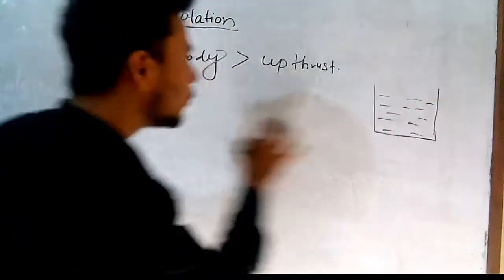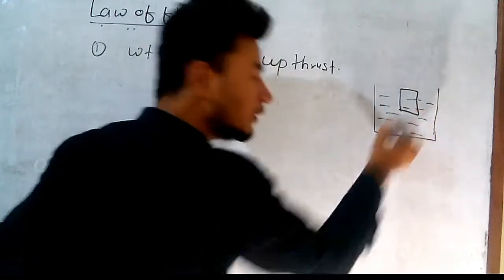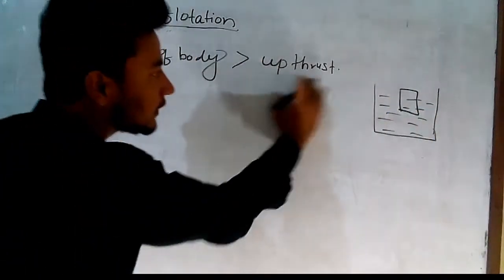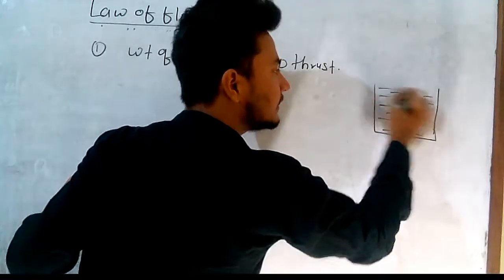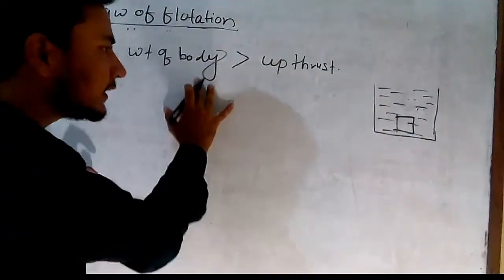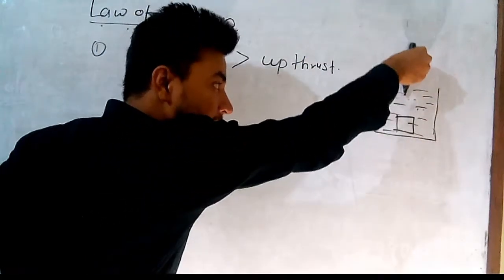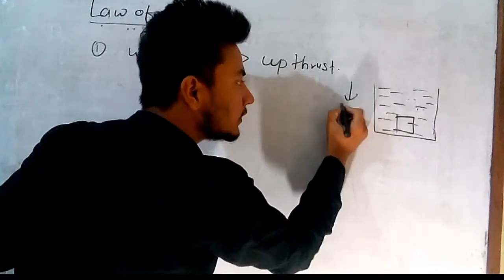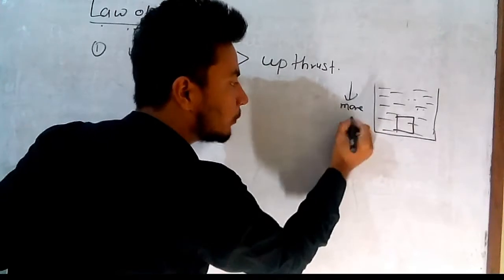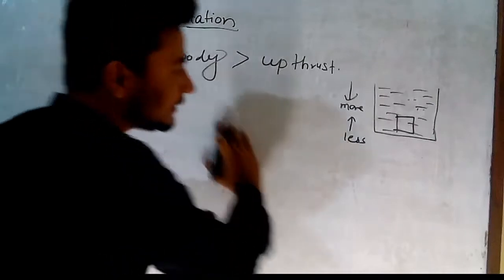In that case, when the weight of the body is more, that is, the downward force is more, and the upward force, that is upthrust, is less, the body sinks. The weight of the body always acts in the downward direction, and this downward force is more than the upward force, which is less, so this body sinks in water.